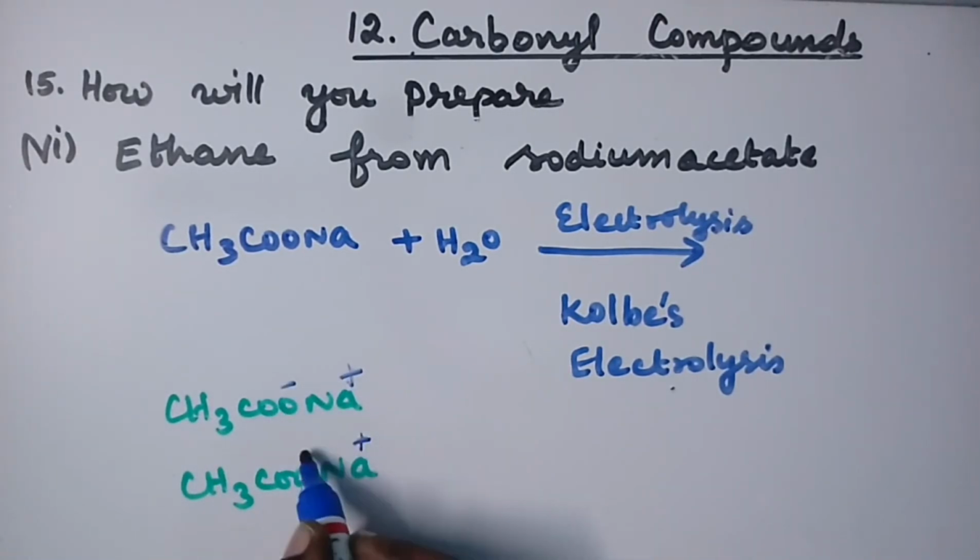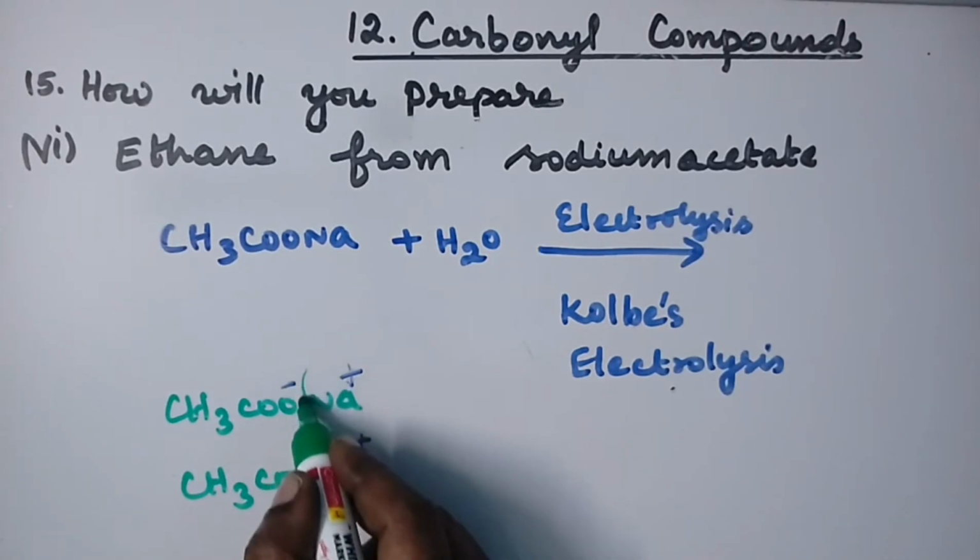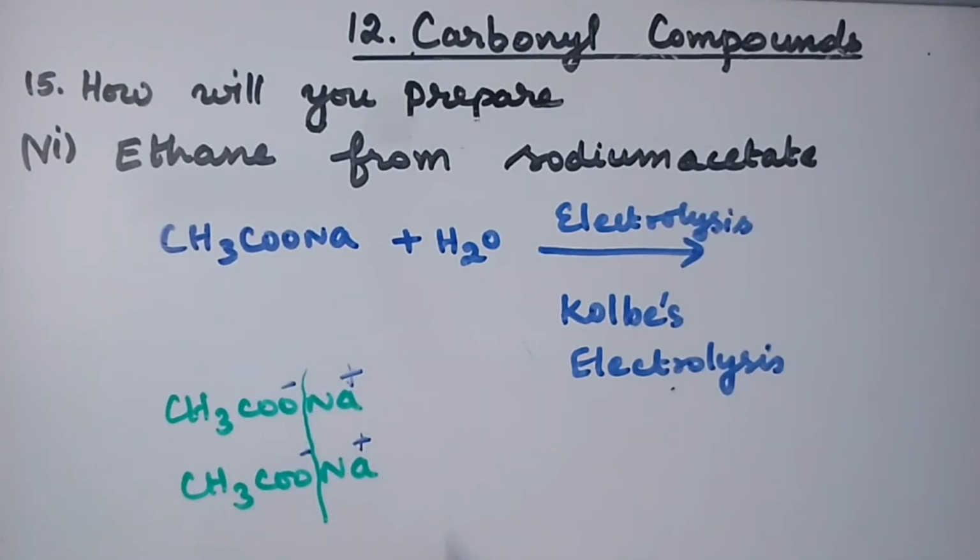And there is a cleavage. Na is separated, and because of the cleavage the CH3 separates as a radical, CH3 radical, and these radicals dimerize, they combine together and form ethane.